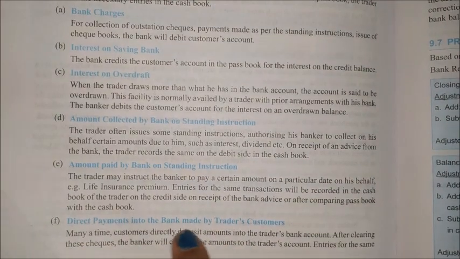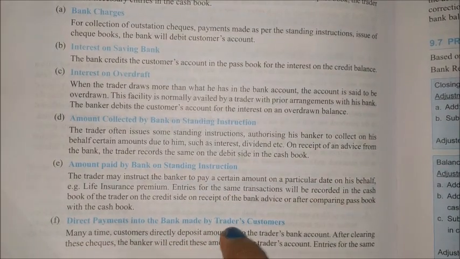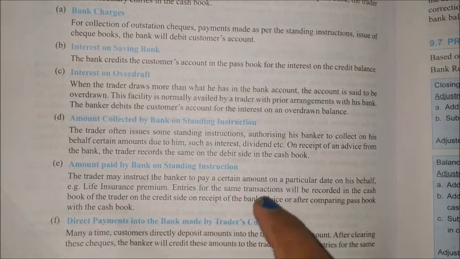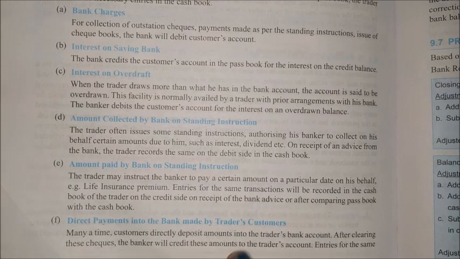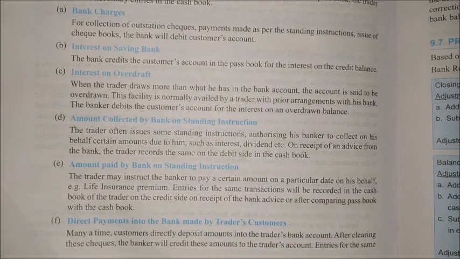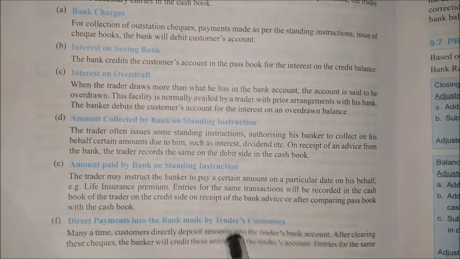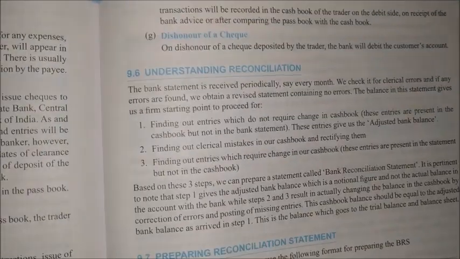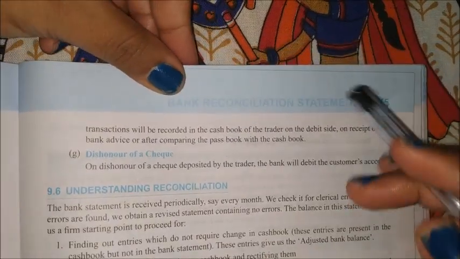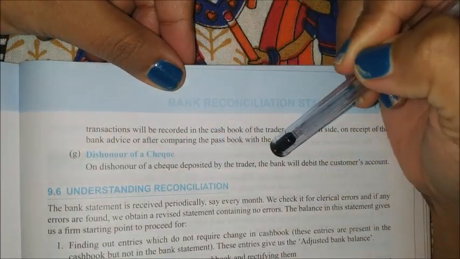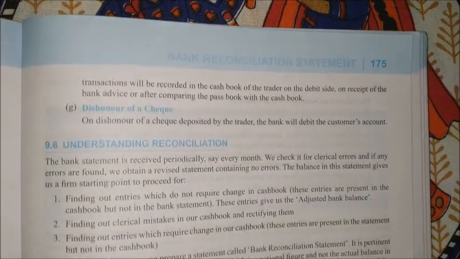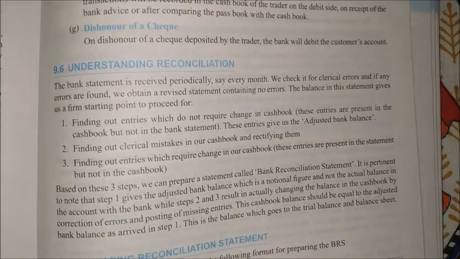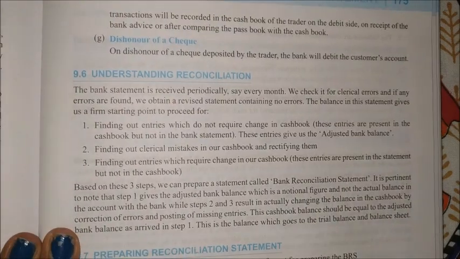Direct payment into the bank by traders or customers means these traders have to pay you directly, they went to your bank and they paid to your account. So in the passbook this entry will be there, but in the cash book possibly these traders do not inform the accountant. Possibility is there, they will say directly we paid to your account. So in the passbook that balance will be shown. Dishonor of check: you had given a check and balance was not there, so the bank will charge a dishonor fee. Okay, so these can be the reasons for passbook and cash book balance mismatch.